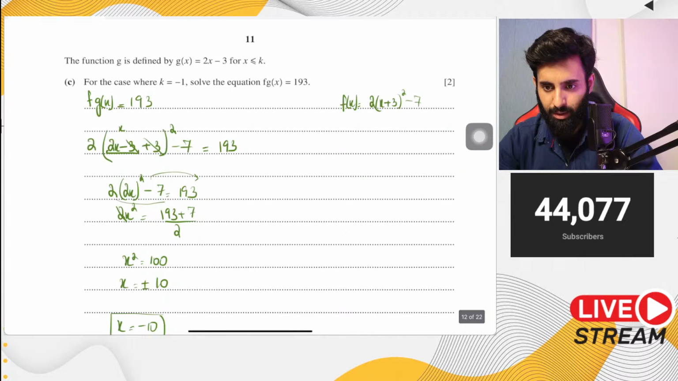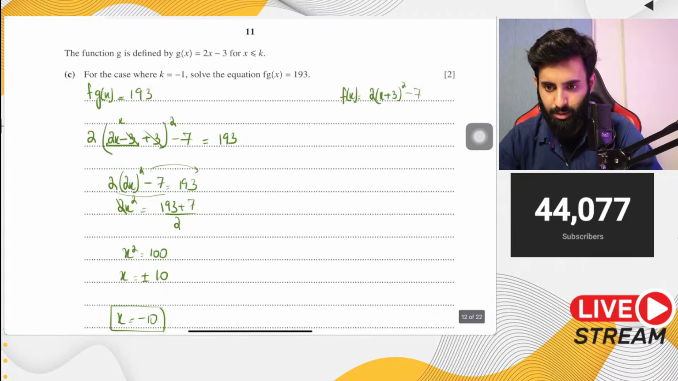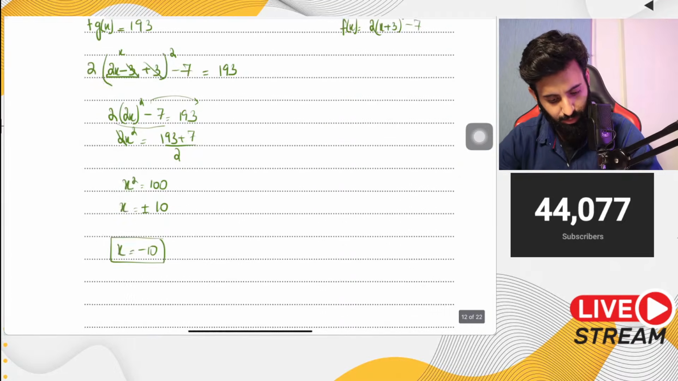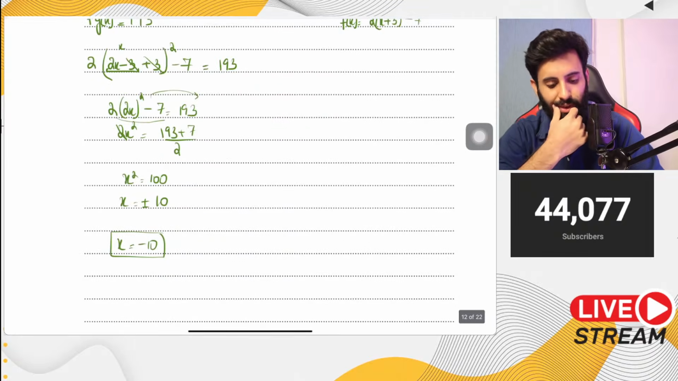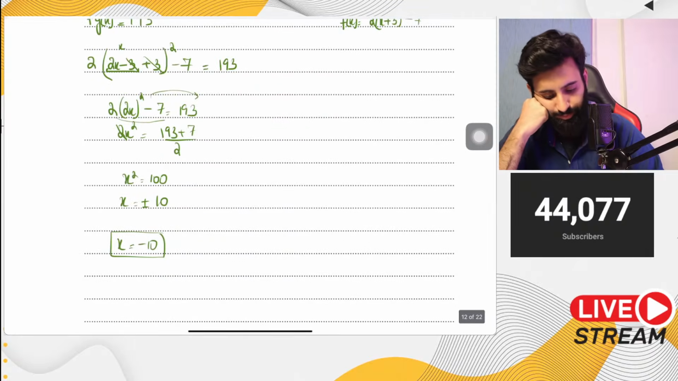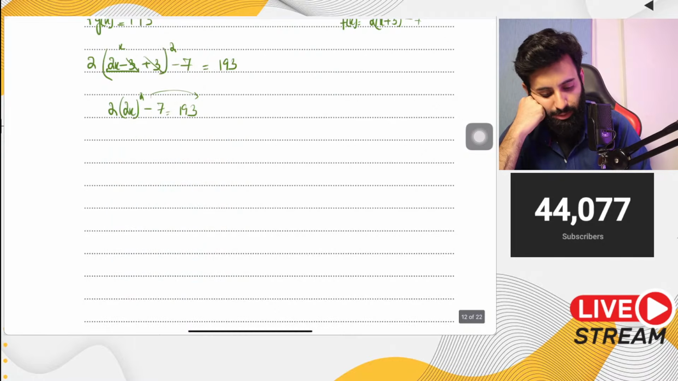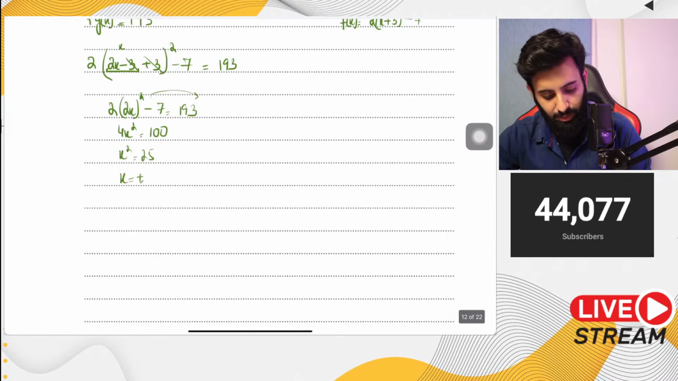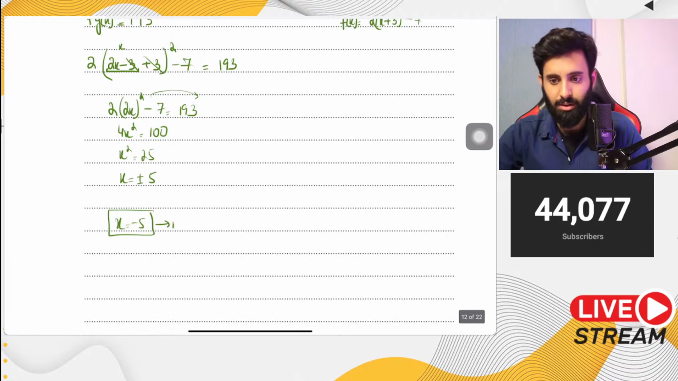Sir, 2 into the bracket gives 8x squared. Okay, wait a minute. Oh yeah, I was wondering if I'd done something wrong. So it's going to be 4x squared, which is equal to 100. x squared is equal to 25, which means x is equal to plus minus 5. And that is why we will have x equals minus 5. So we're going to go with minus 5. That's the correct answer. Apologies about earlier.